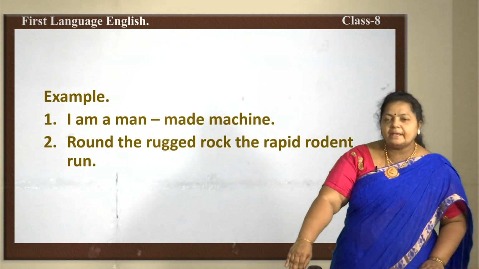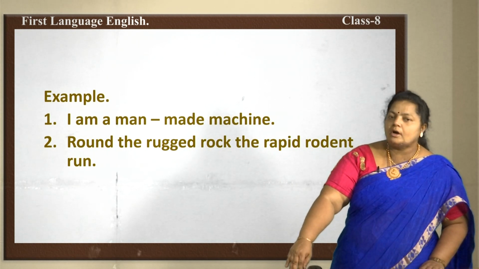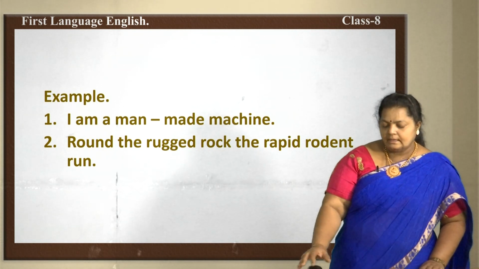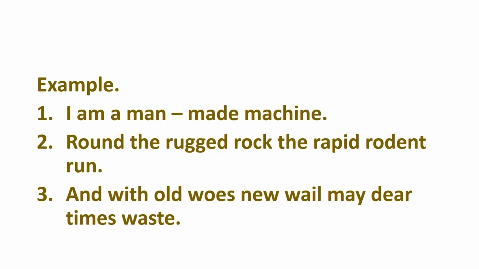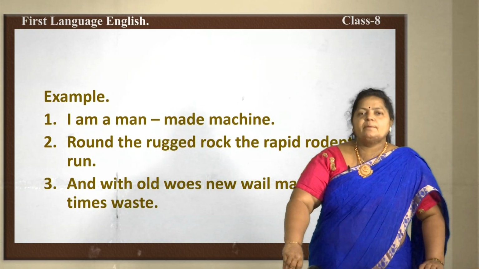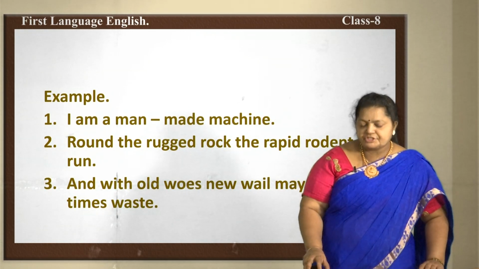So, R has been repeated and the sound of R is also repeated here, right. So, you call this an alliteration. And with old oars new whale may dear times waste. So, here the sound of W is being repeated, isn't it, with the oars, whale, waste, all this. So, this is all about alliteration.